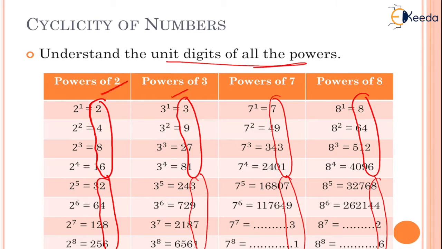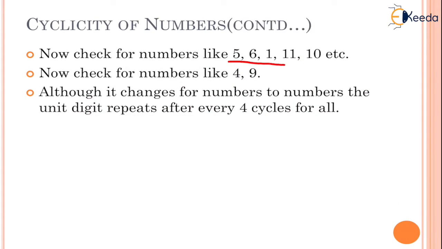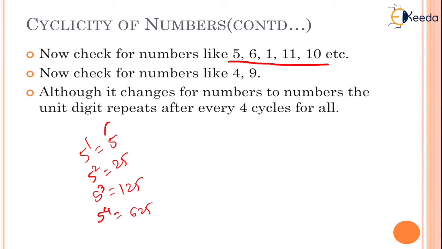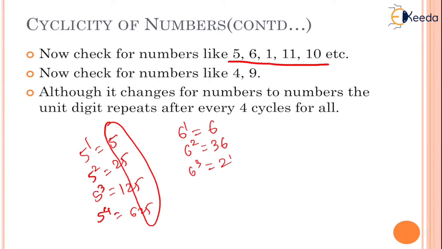cycles. But there are some special numbers, let's say 5, 6, 1, 11, 10, where the unit digit is the same all the time. What do I mean by that? 5 raised to 1 is 5, 5 square is 25, 5 cube is 125, 5 raised to 4 is 625. The unit digit is always the same. The same thing goes for 6: 6 raised to 1 is 6, 6 square is 36, 6 cube is 216 and so on. The same thing goes for 11, and the same thing goes for 10.